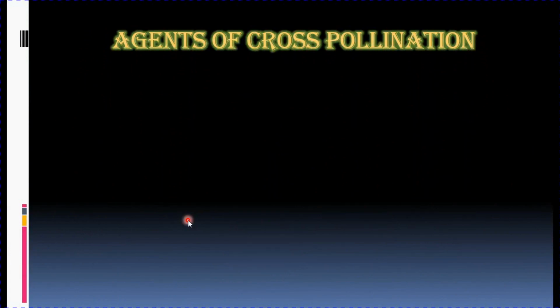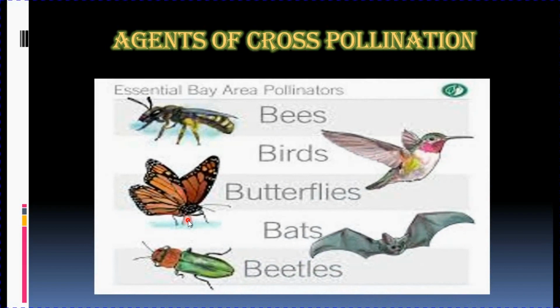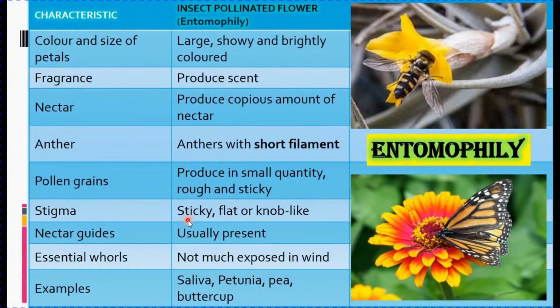Now coming to agents of cross-pollination. There are various agents of cross-pollination. So let us study one by one, beginning with insect pollinated flowers. Pollination by insects is also known as entomophily. Now what are the characteristics of these flowers?